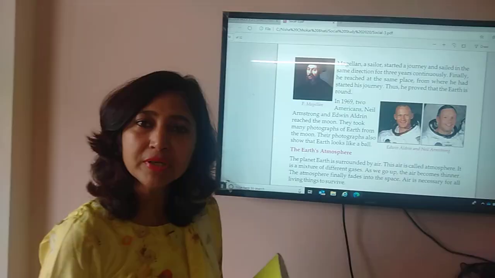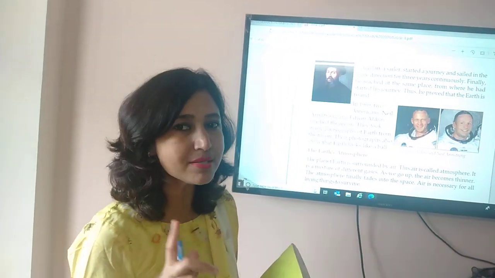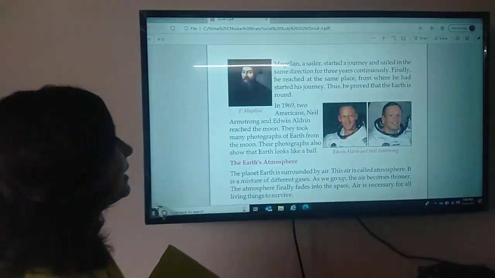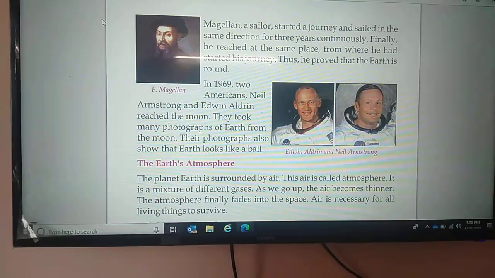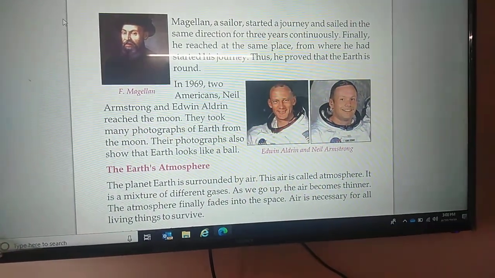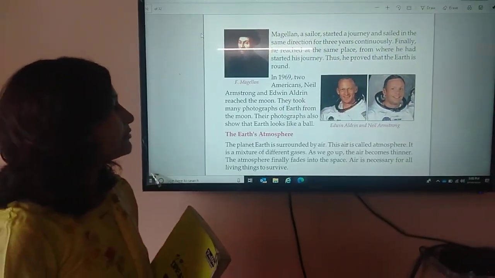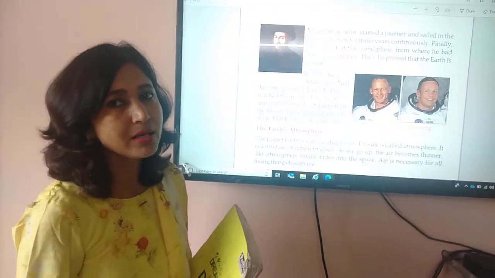Thus, he proved that the Earth is round. Now it is clear, children, what is the shape of the Earth? The shape of the Earth is round. And in 1969, 2 Americans, Neil Armstrong and Edwin Aldrin, reached the moon. They took many photographs of Earth from there. Their photographs also showed that the Earth is round. It looks like a ball.